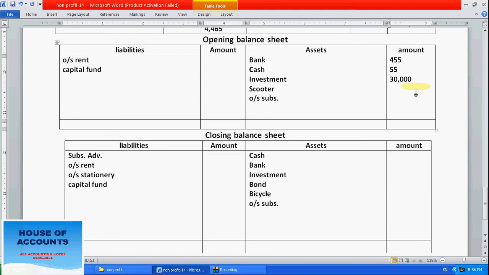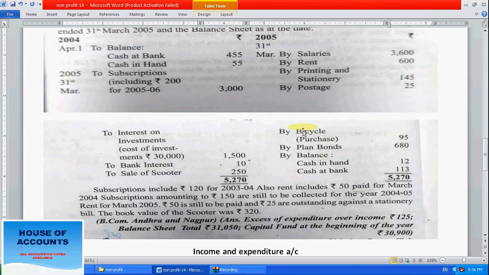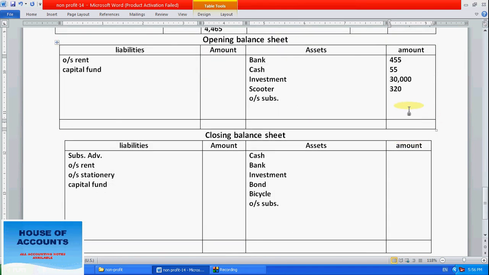Scooter, how much? 320 is the scooter amount. Here we have salary, rent, printing, stationery, postage. We have purchased bonds in the current year, and they are in the closing balance sheet. For last year's subscription, 120 is pending, so we have to receive that amount, and it will come here, 120 last year subscription.